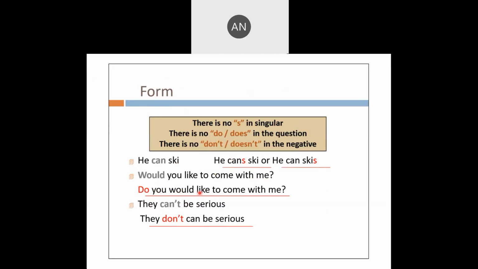They cannot be serious. Not, they don't can be serious. So you don't need don't. That sentence is not wrong. They are showing you they don't require all these things. They can't be serious. That is correct. Do or doesn't is not required. They don't can be serious is not required. They are pointing out the error and the correction.